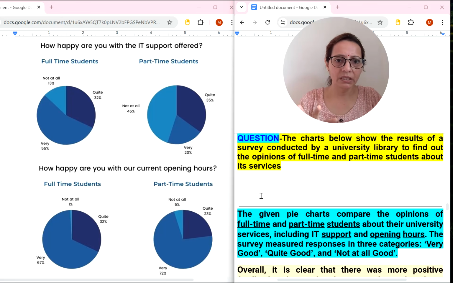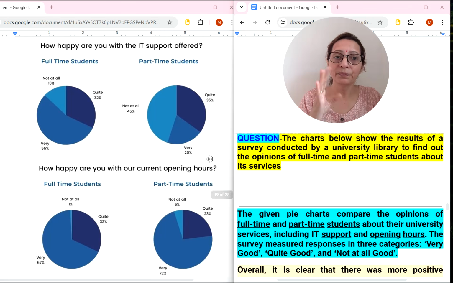So let's read the introduction. There are 4 pie charts, as we know. Instead of saying "the below pie charts", we can write "the given pie charts", or you can write "the given 4 pie charts". Instead of "show", we have written "compare the opinions of full-time and part-time students about their university services". Instead of "survey", we have written "opinions", but you can write "survey" also: compare the survey of full-time and part-time students about their university services, including IT support and opening hours.